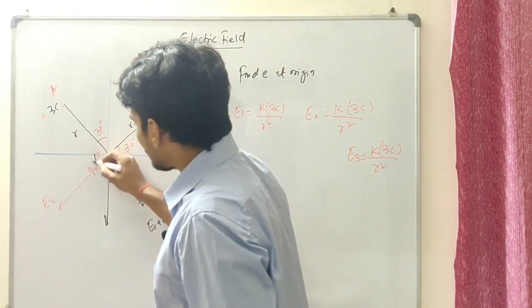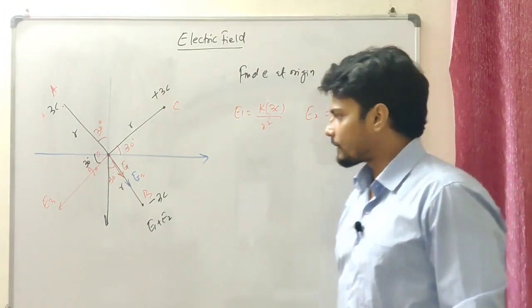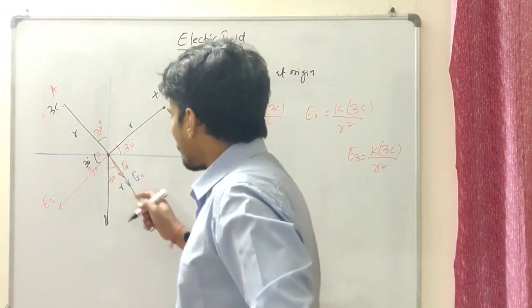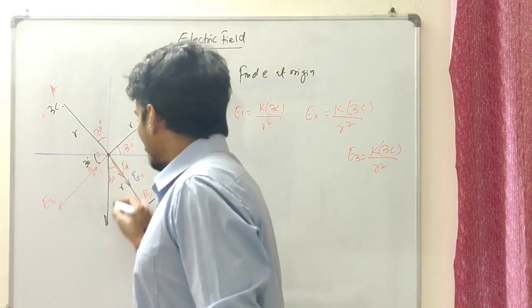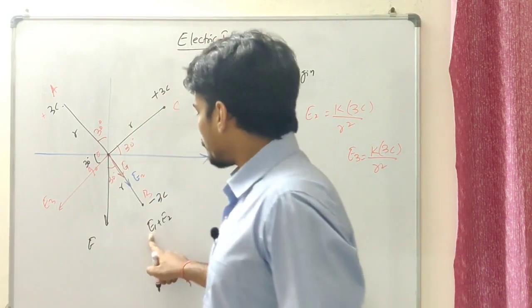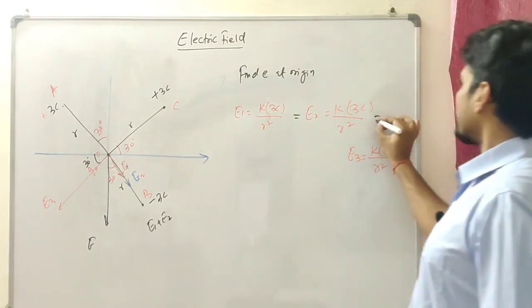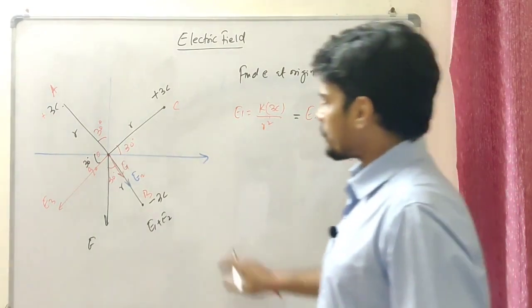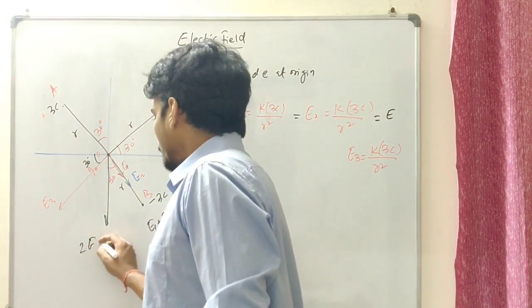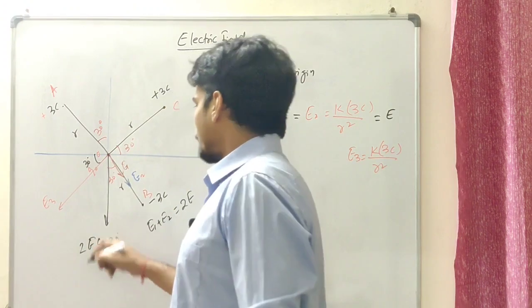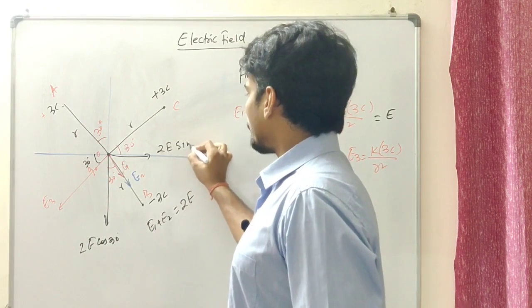Okay, let's try and see. If it is 30, this is going to be 30. Let's try if we're getting some sort of cancellations or not. Certain amount of field because of these two fields would be coming in this direction. Since E1 and E2 are both equal, let's say E1 equals E2 equals E. So this I can write as 2 times E. We'll have 2E cos 30 in this direction, and in this direction we'll have 2E sin 30.